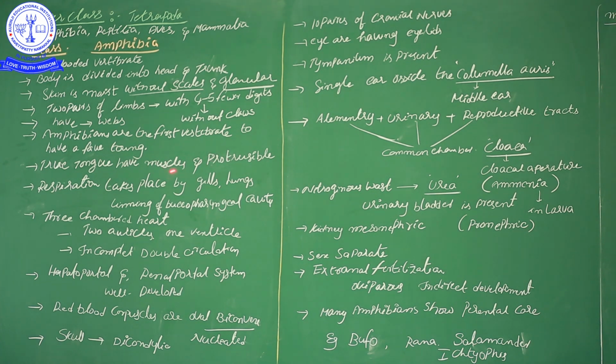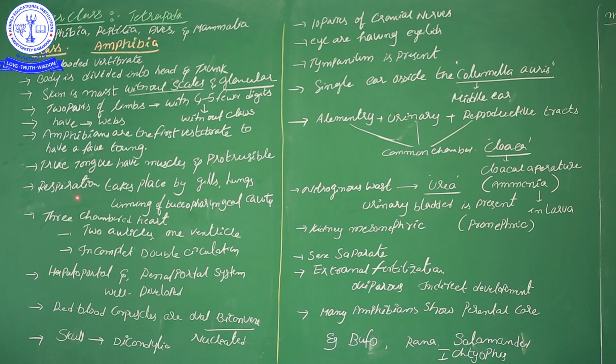Another characteristic is that this muscular tongue is protrusible. That tongue is useful for mastication and deglutition. In the buccal cavity it plays an important role in mastication. And then the next characteristic: the true tongue is muscular and protrusible in nature.